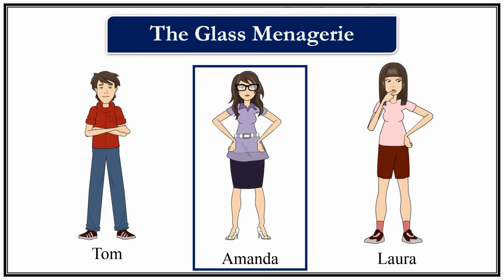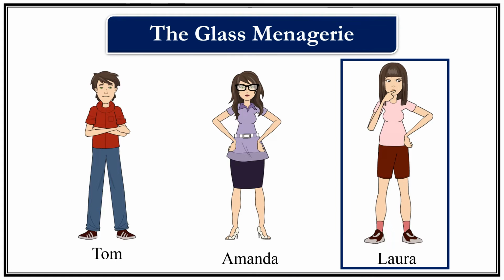On the other hand, Laura is a frightened and terribly shy girl. She is introvert in nature. She is also slightly lame in one leg, and she seldom leaves the apartment. She keeps herself busy by caring for her glass menagerie, which is a collection of delicate little glass animals, you might say. She always remains in the home, busy with the glass menagerie.